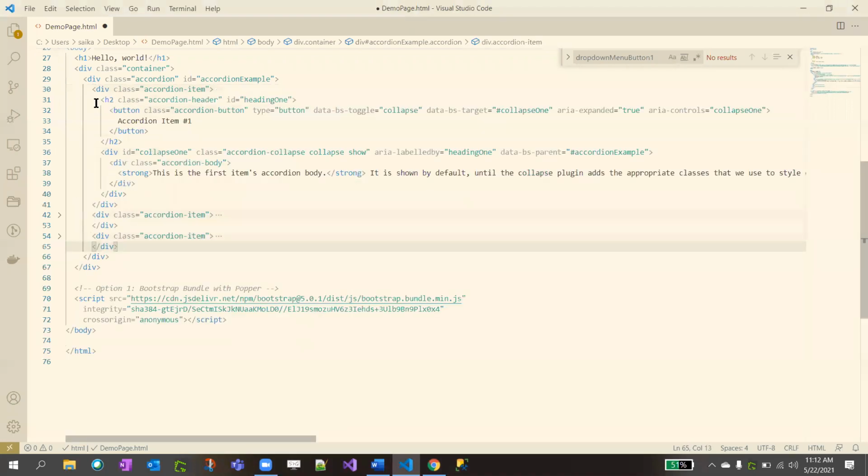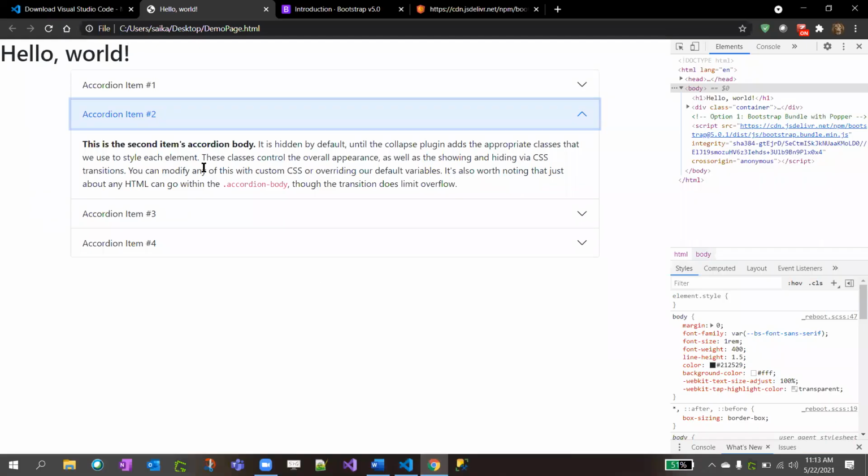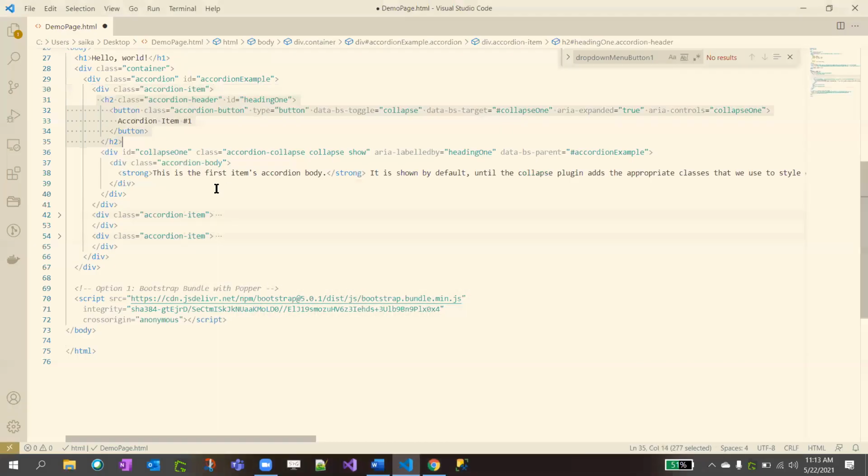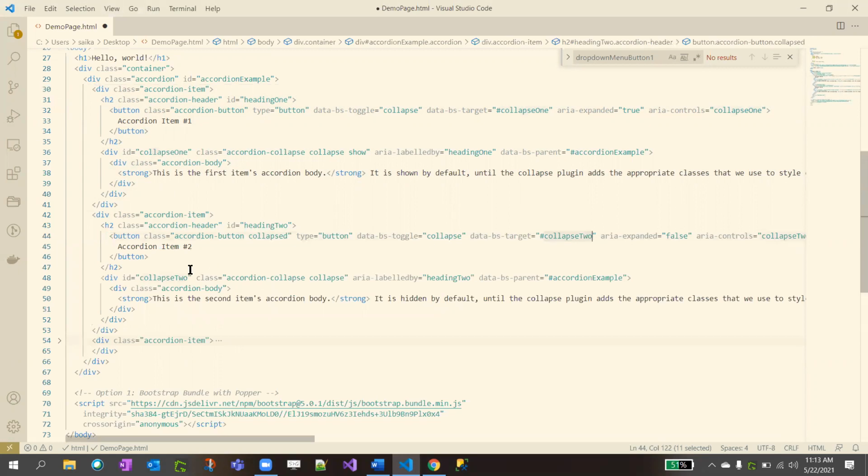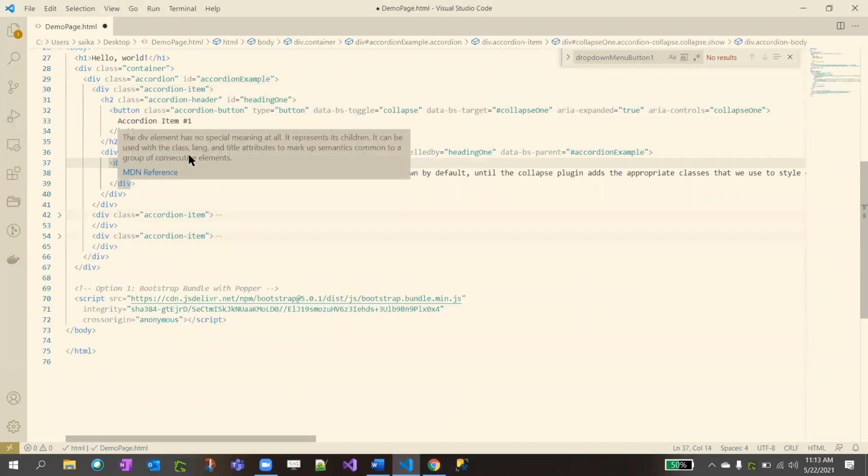Okay, so inside each item we have a header. This header is nothing but this one. So if you click on this, some toggling happens. So this collapse one should match with this div. Yeah, this collapse one and this collapse one should match. That's where this gets opened. Similarly, collapse 2 and collapse 2. Okay. And we can now define our own in the accordion body.